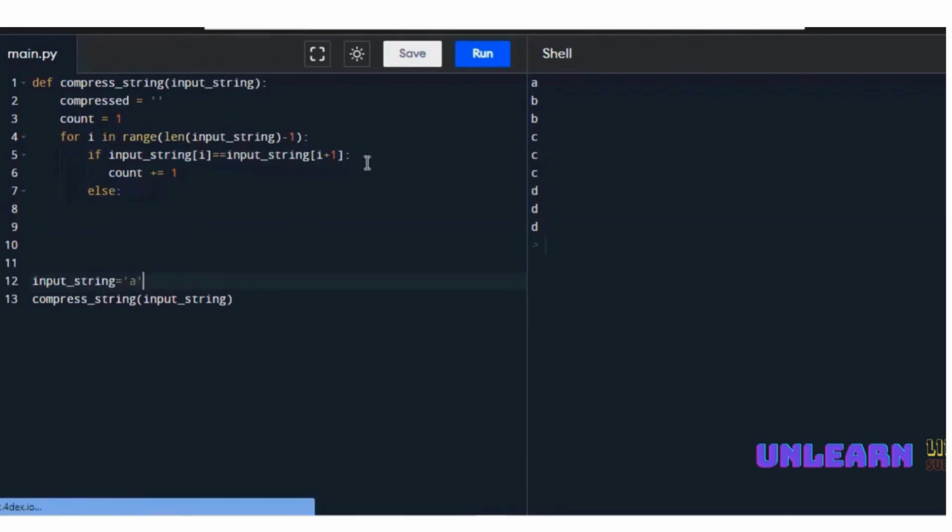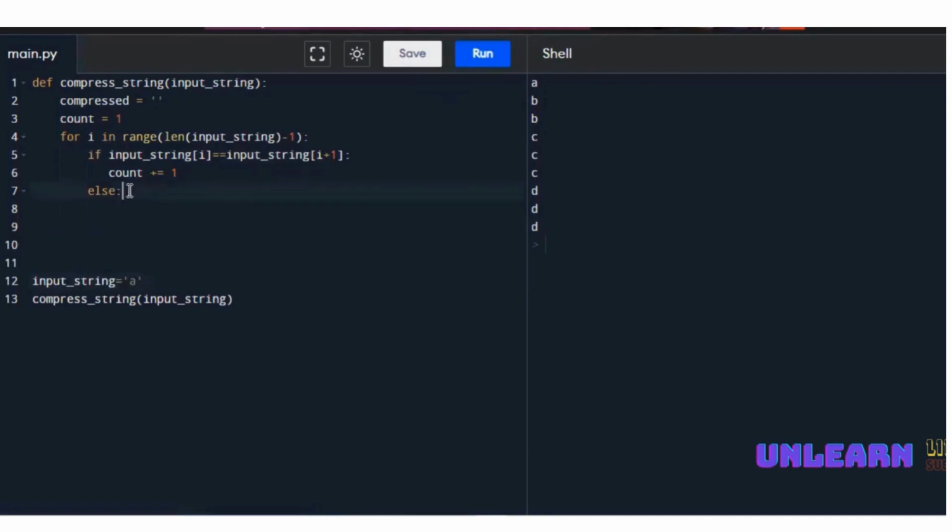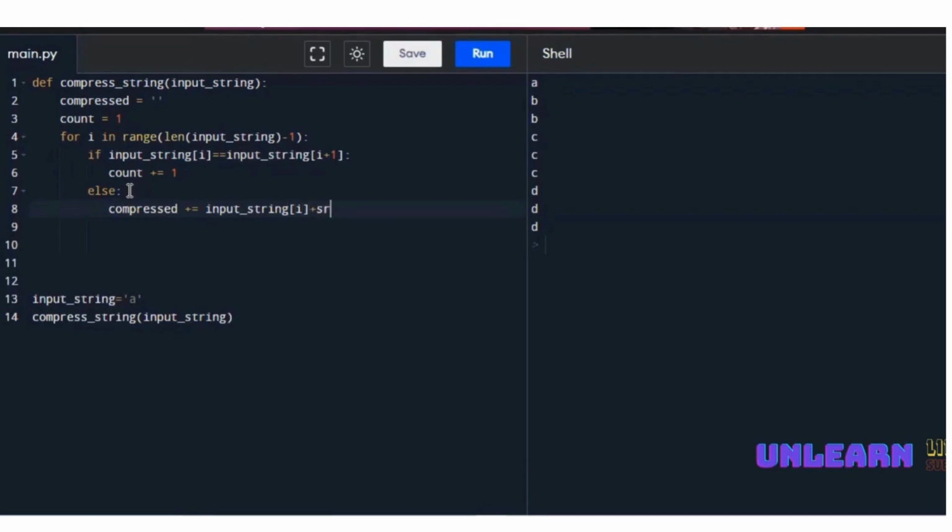I'm taking only A as the input string. I need to write the else part also, so let me write the else part for this one. Else, compressed plus equal to input_string[i], the first character, and we need to append the count, right? In order to append this, we need to convert this integer value to a string. Very much important, otherwise it will throw an error. So now the compression part is done.